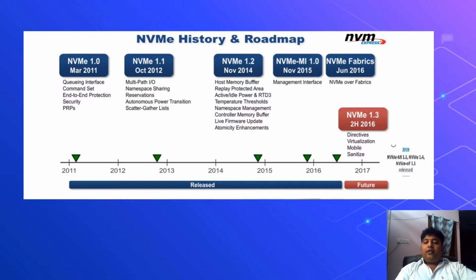From legacy, you have queuing support, end-to-end protection, multi-path IO concepts, buffer management, and temperature threshold variations. All this helped the development of a highly standard industry interface. And this is the roadmap view and the history of NVMe.